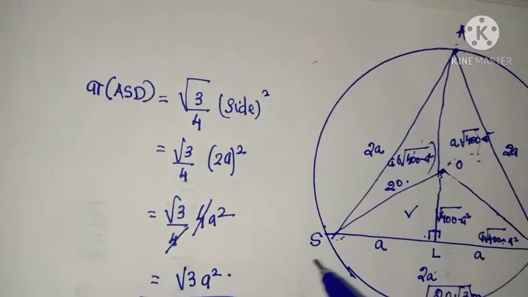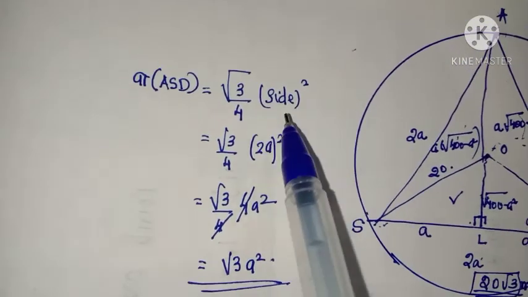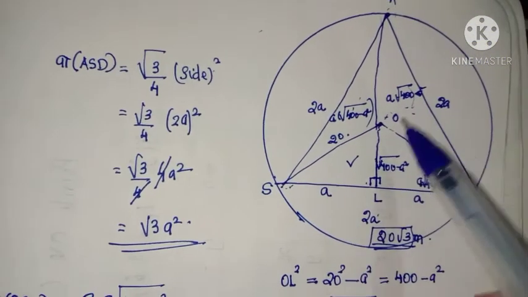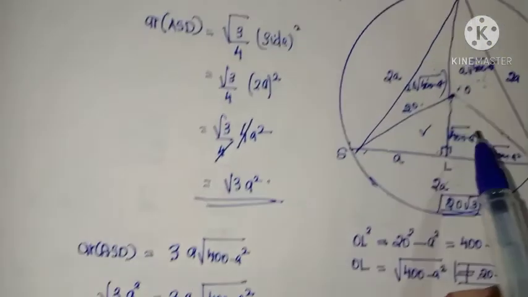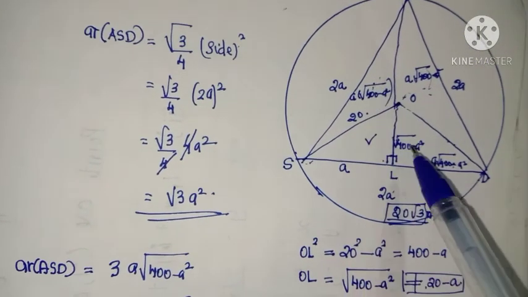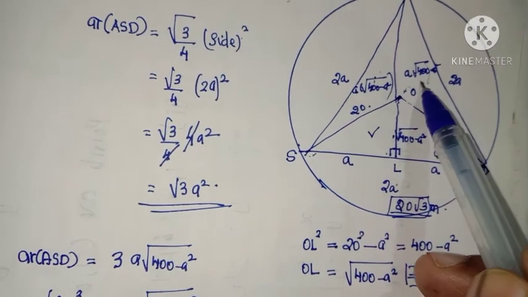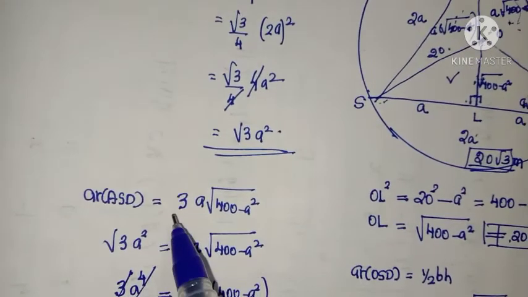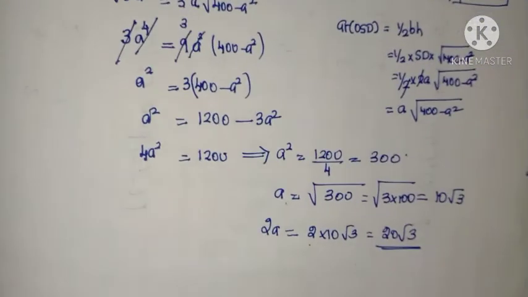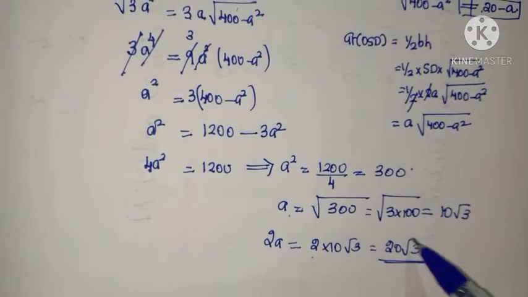Now find the area of the total triangle ASD by using root 3 by 4 side square, because ASD is an equilateral triangle. So the total triangle's area is equal to the area of this triangle plus this triangle plus this triangle. That is 3 into the area of a triangle, and on simplification we can see that 2A is equal to 20 root 3.